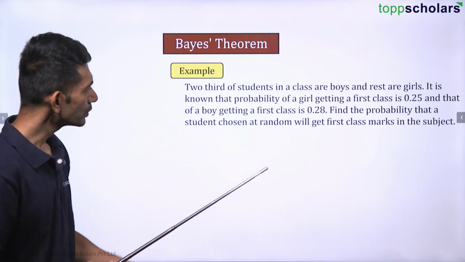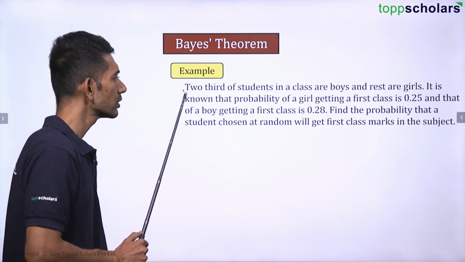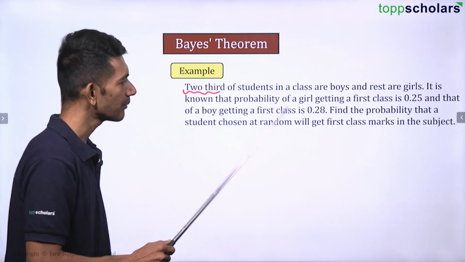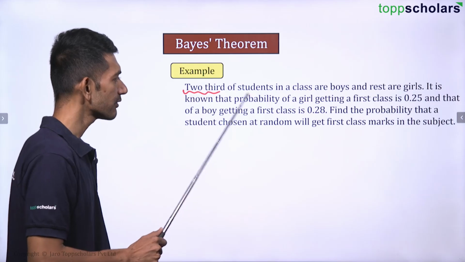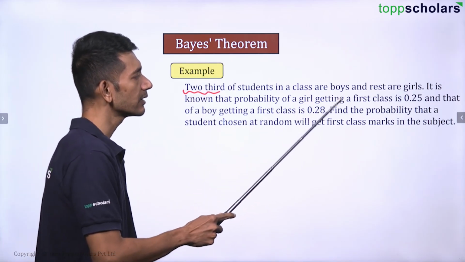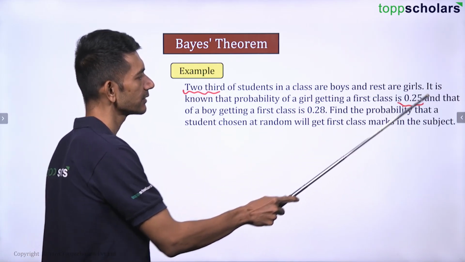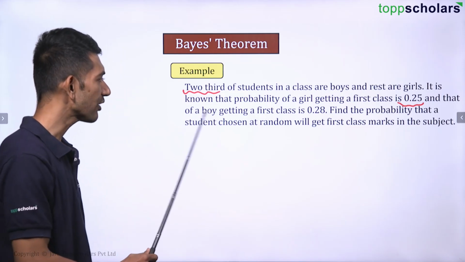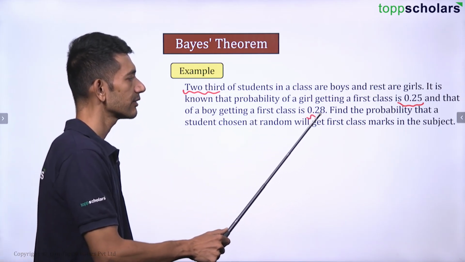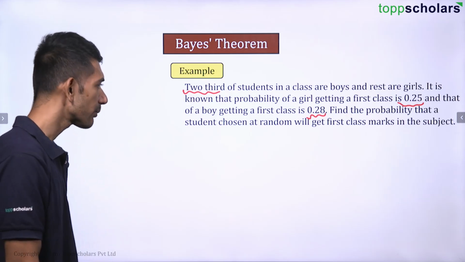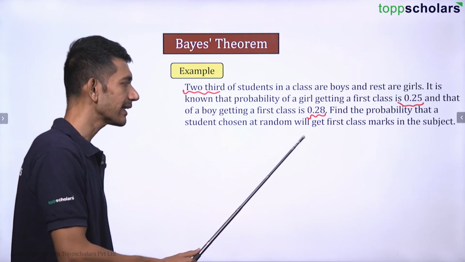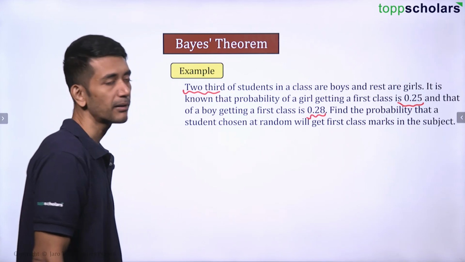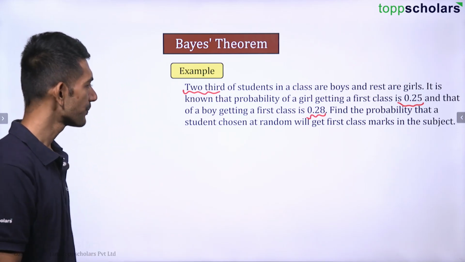2/3 of students in a class are boys and the rest are girls. It is known that the probability of a girl getting first class is 0.25 and that of a boy getting first class is 0.28. Find the probability that a student chosen at random will get first class marks in the subject.